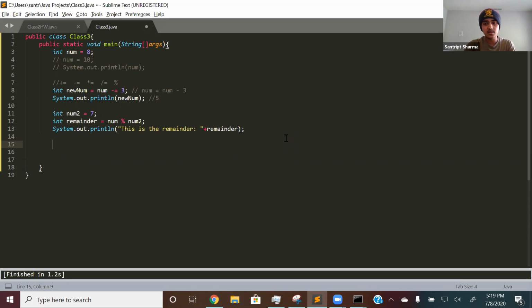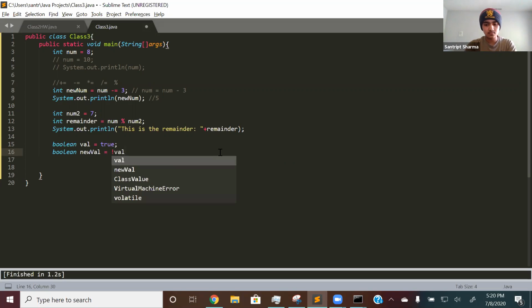So we learned about Boolean and char. Boolean is either true or false. So I can make Boolean val is equal to true, or I can make it false. There are only two different things it could be, true or false. And then of course there's the not operator, the exclamation mark. So Boolean uval is equal to exclamation mark val.